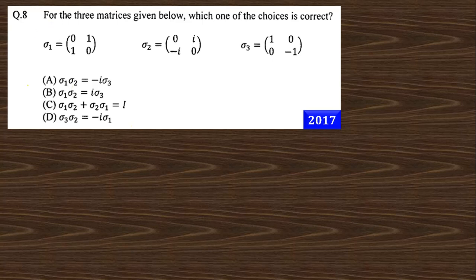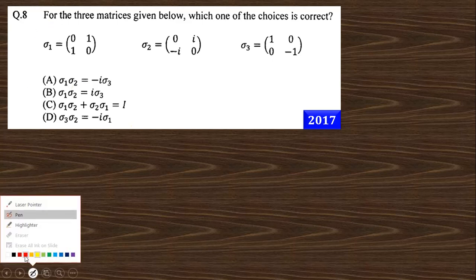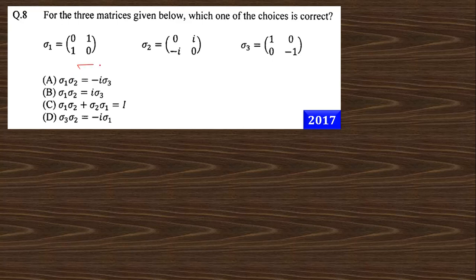What they say is that these are three matrices. Actually these are the Pauli spin matrices. In particle physics you will learn, or you already know, that these are the Pauli matrices, and they have a cyclic relation.